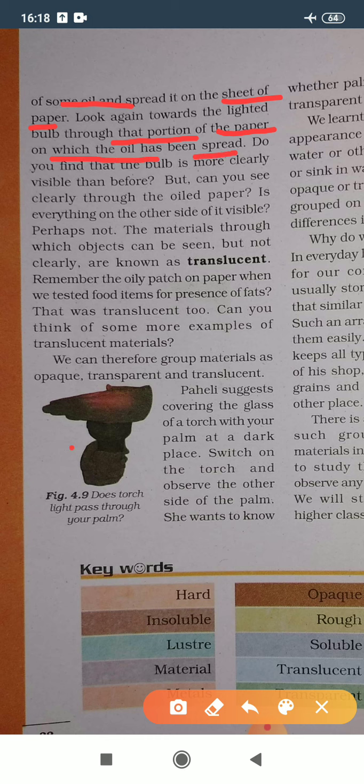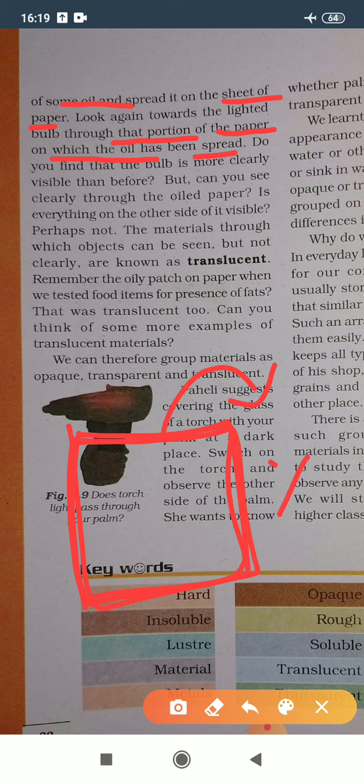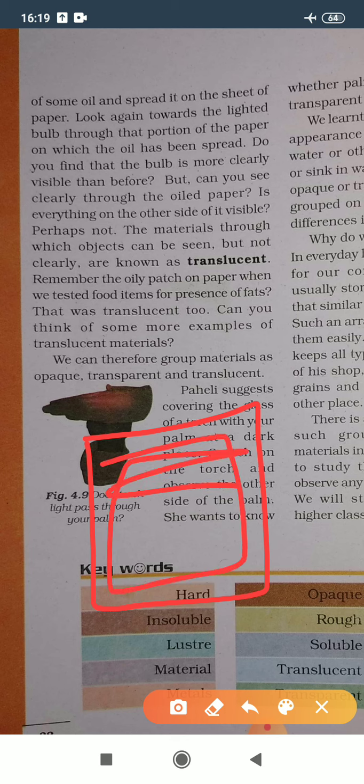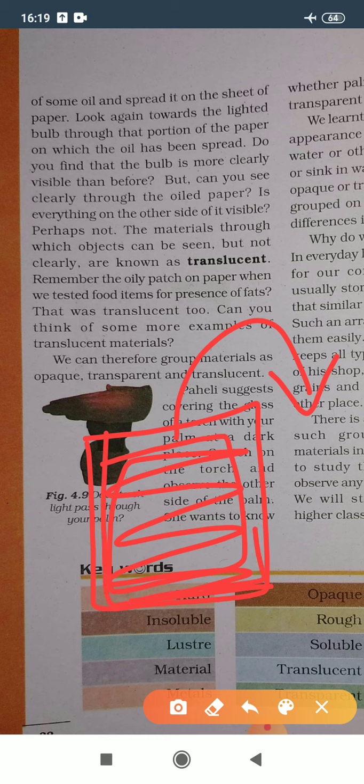So simply you need to take one paper and first you need to observe whether you can see the other side or not. With the help of this paper we cannot see the other side because paper is an opaque material. Now after that you need to take some oil and spread it on this paper. After that again you need to see whether you can see the other side of the paper or not.